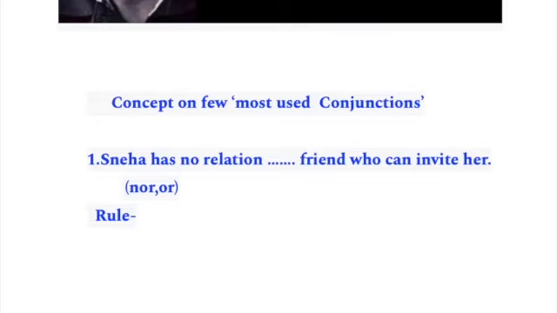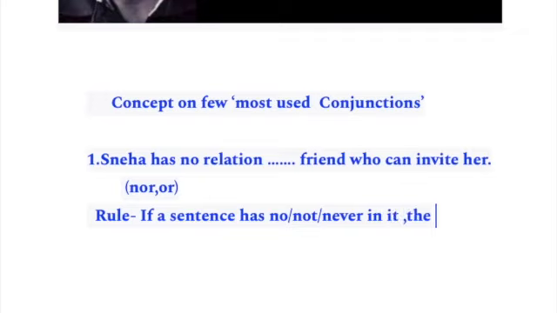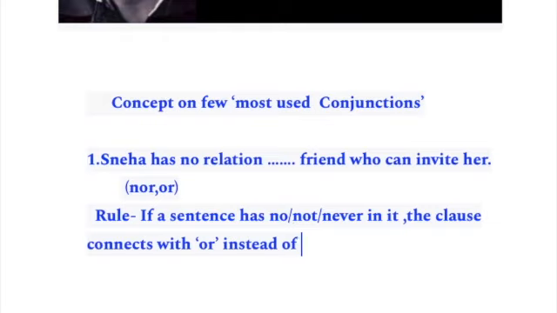Let's say the rule first, and based on the rule we can understand what should be the correct answer. The rule is, if a sentence has no, not or never in it, the clause connects with or instead of nor.